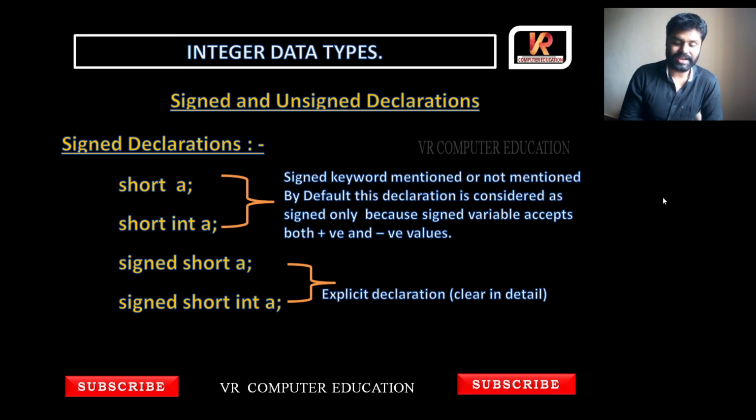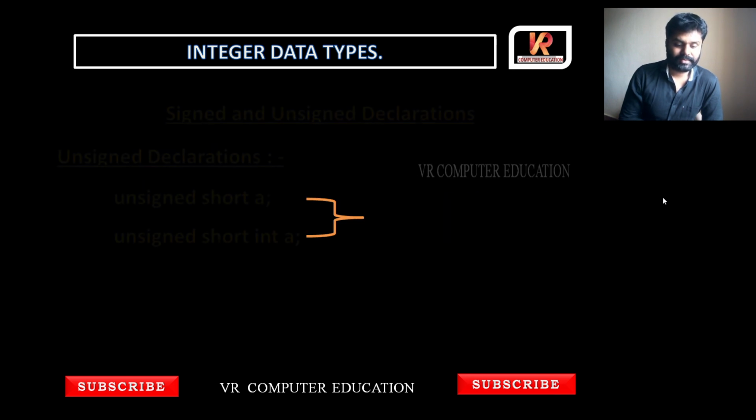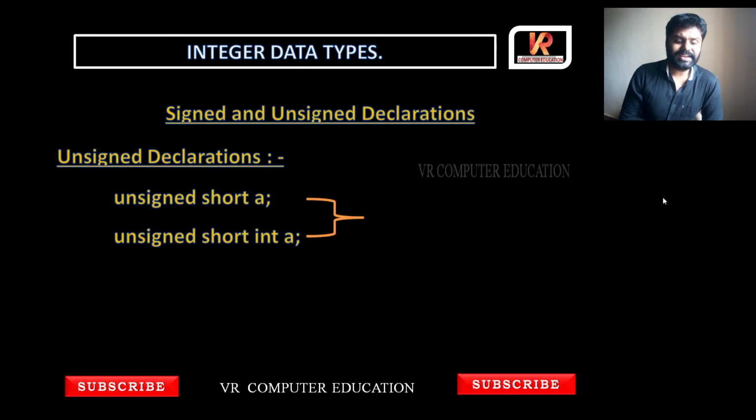Next, we'll see unsigned. Unsigned declarations: we have only two. If you remove unsigned, it will become signed. That's why: unsigned short a, unsigned short int a. This is an explicit declaration, meaning clear and in detail. So this is about the integer data type.